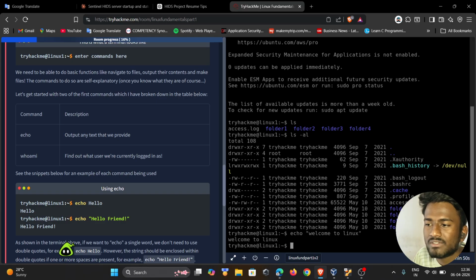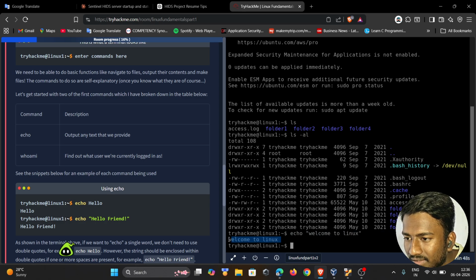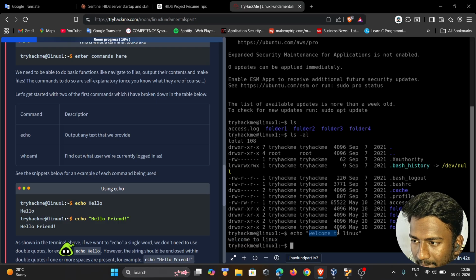It gives us the same text as we provided in the double quotes.